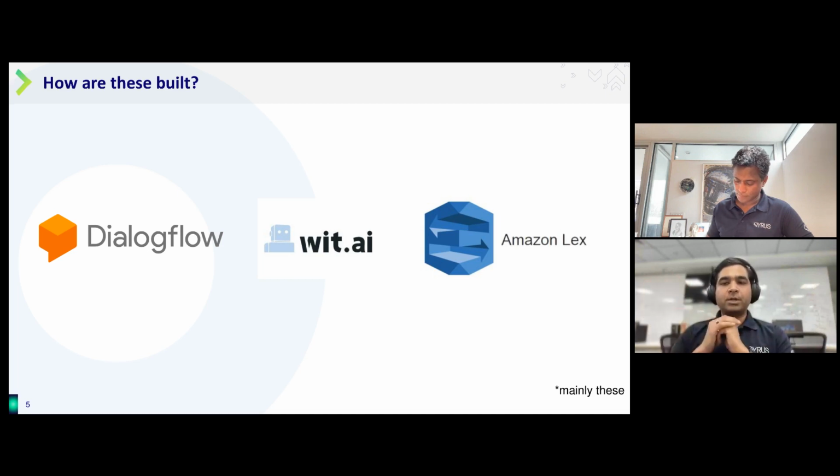But we will be primarily focusing on intent and entity detection, because these are the first two things that should happen correctly. Everything else follows after that. So if I don't know what the user is talking about, no matter if I have all the APIs working excellently well, they'll not be able to respond back correctly. So the key thing is that the first two aspects should work really, really well, right?